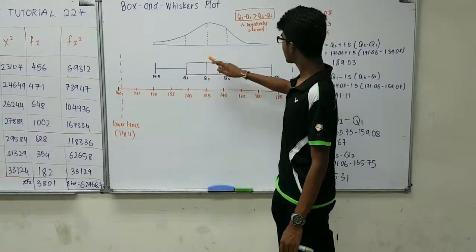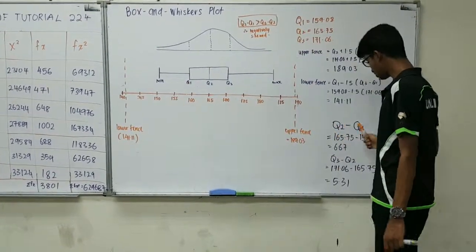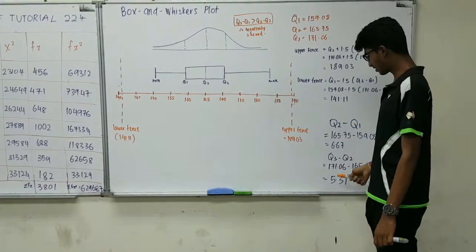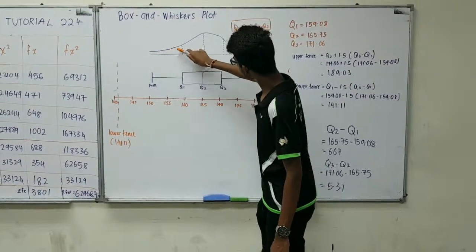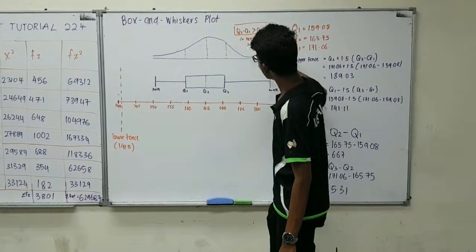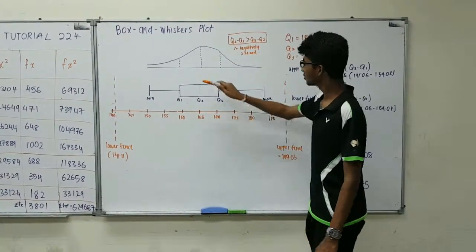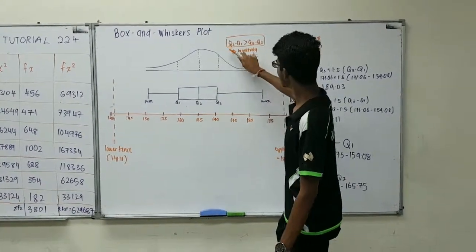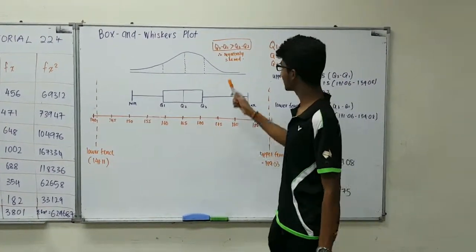Moving on to the graph, since our Q2 minus Q1 is greater than Q3 minus Q2, our graph is slightly less steep on this part and steeper on the other part. So by referring to the graph and with reference to the calculation, we can conclude that our data is negatively skewed.